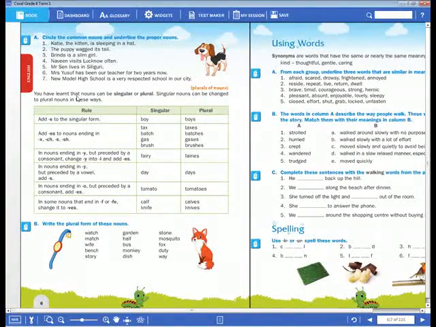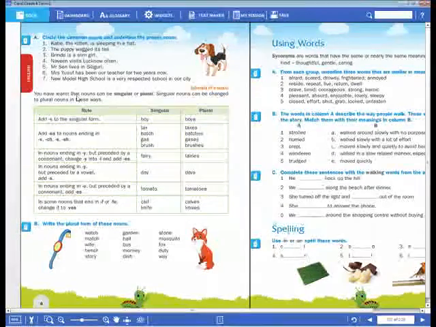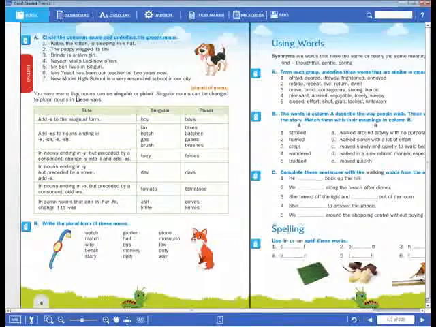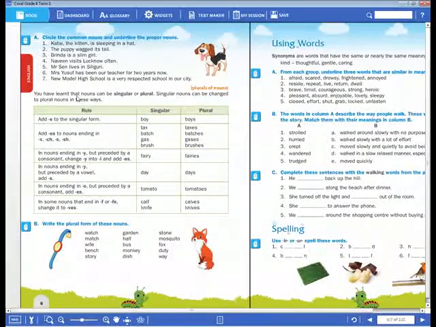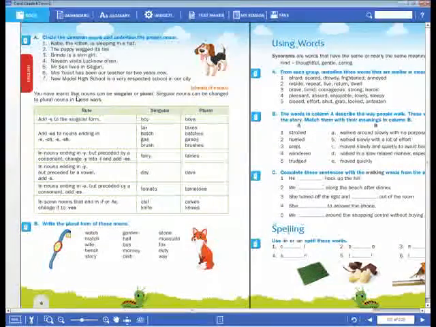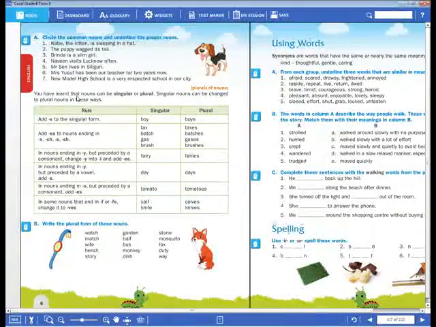So if any noun ends with these letters, one is x, second is ch, third is s and fourth is sh. If any noun ends with these 4 letters, then when you want to change it into the plural form, we have to add es.